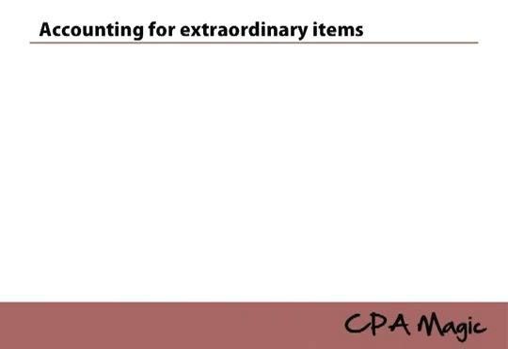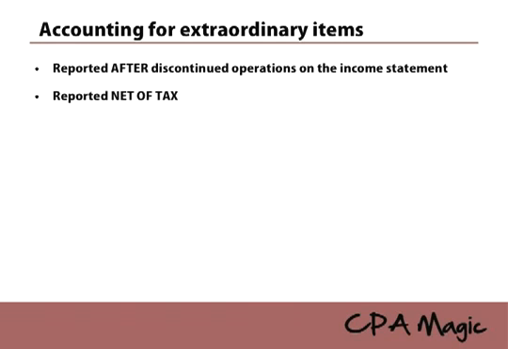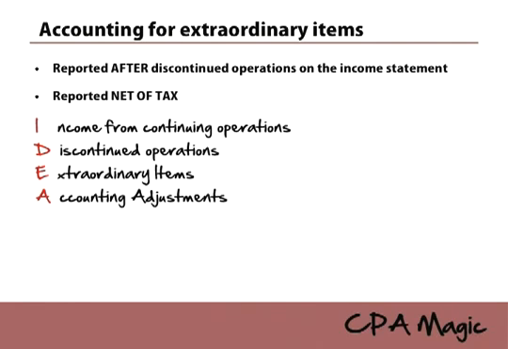So once we've identified what is and isn't an extraordinary item, how do we account for them? There are just 2 rules that you need to memorize. Commit these to heart. 1, reported after discontinued operations on the income statement. And 2, reported net of tax. That's it. It's simple. Just memorize those for the love of God. Okay? If you remember the IDEA mnemonic for the income statement, you have income from continuing ops, followed by discontinued operations, followed by extraordinary items. So they're after discontinued operations on the income statement, and they're reported net of tax.